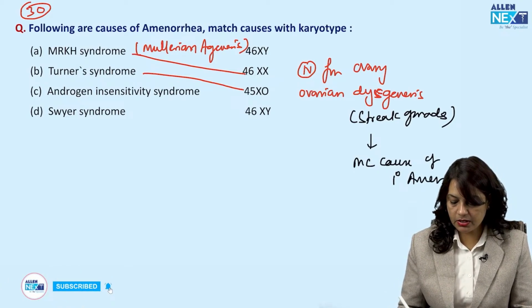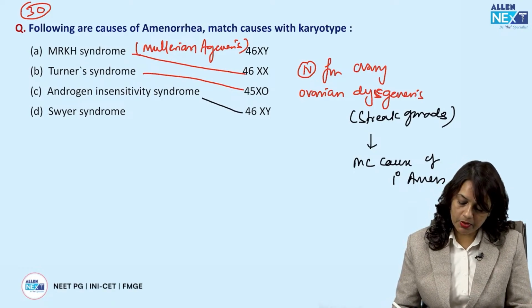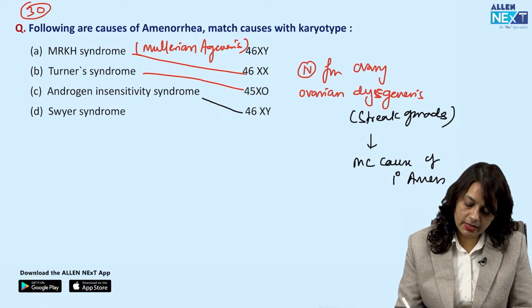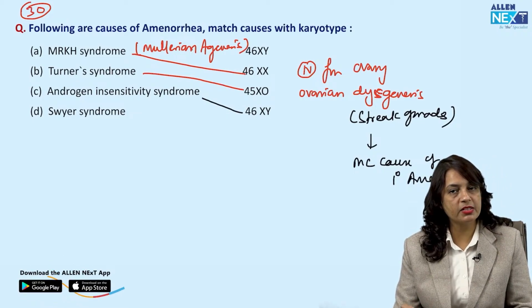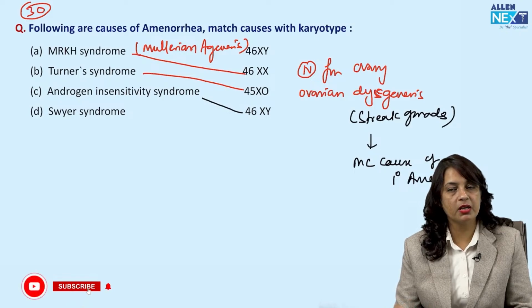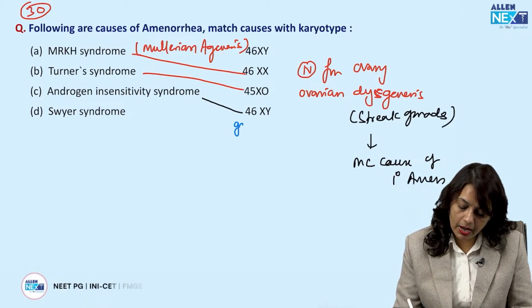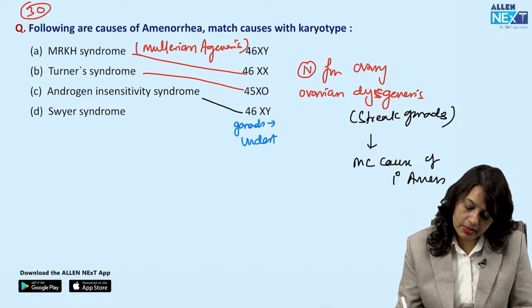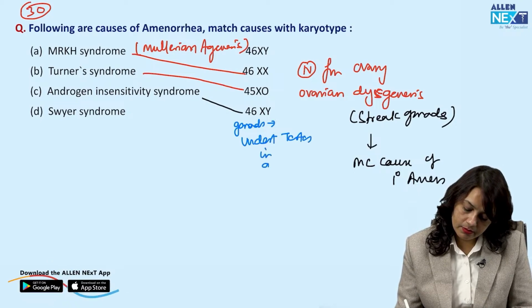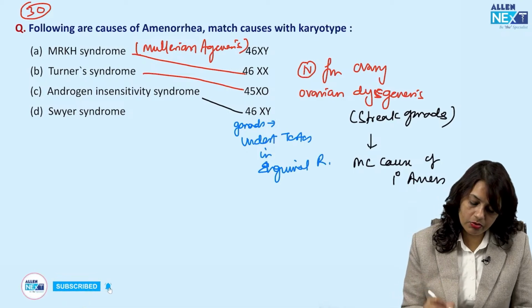Androgen insensitivity syndrome has a 46XY karyotype, where there are tall, smart-looking females; breast development is present, but axillary and pubic hair are absent. The gonads are undescended testes in the inguinal region.